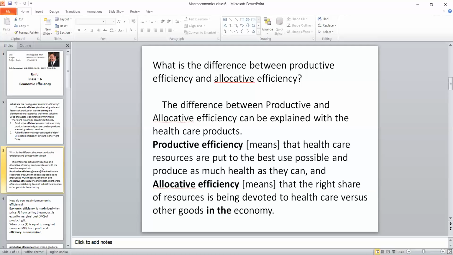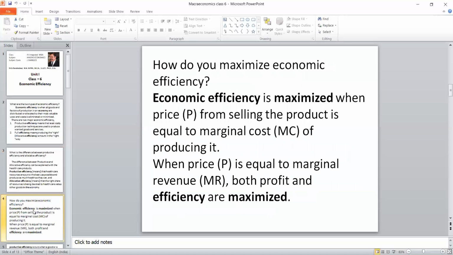So how to make the difference? The productive efficiency is how much resources are employed in that particular product for the best use possible. On the other hand, allocative means the right share of resources to healthcare. Then one more Section A question is possible: how to maximize economic efficiency?